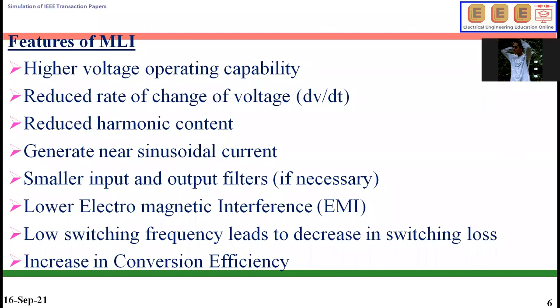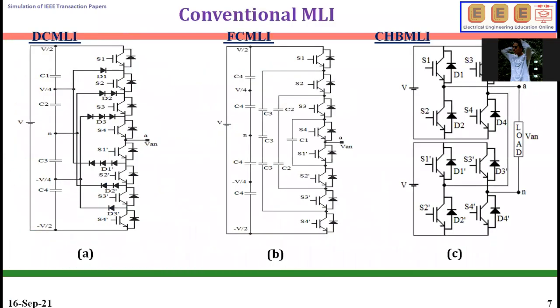So what is my multi-level inverter? Actually, there are three conventional multi-level inverters. One is the diode clamped multi-level inverter. Next one is the flying capacitor multi-level inverter. Next one is the cascaded H-bridge multi-level inverter. Among these three, the cascaded H-bridge inverter has more advantage, and more research is going on in cascaded H-bridge inverters.